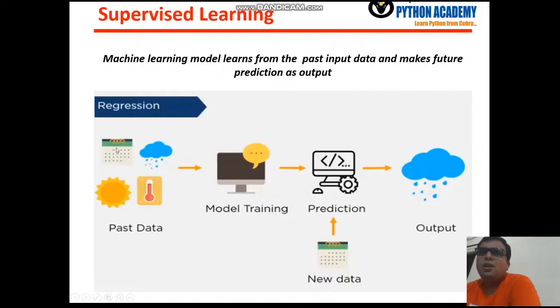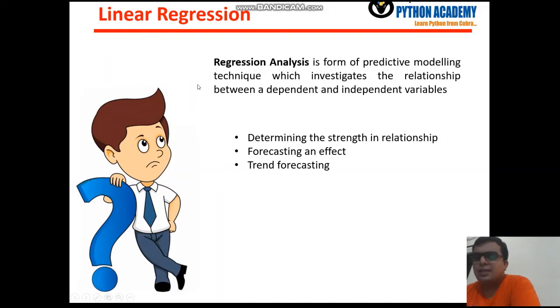Okay, so the main thing about supervised learning that we need to understand is that your data is labeled data. Whatever data you are giving is known to you. This is the date, this is the rainfall, this is the sunset and sunrise, this is the temperature. All these things are known, and that's why you can easily perform supervised learning. Here we need to focus more on the algorithm part.